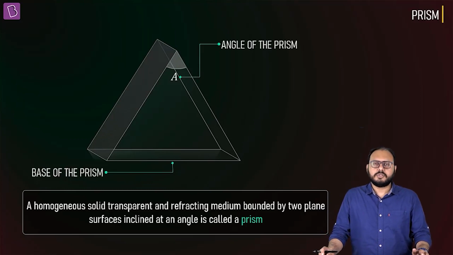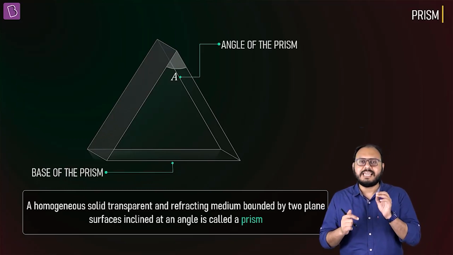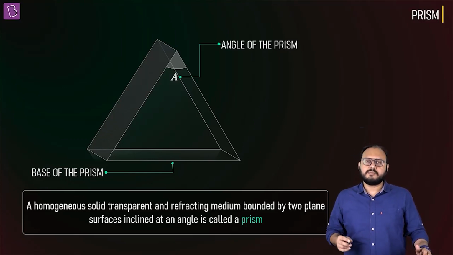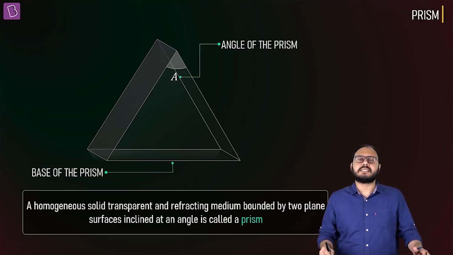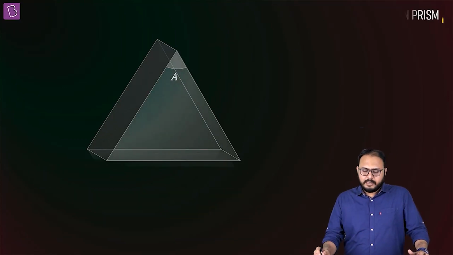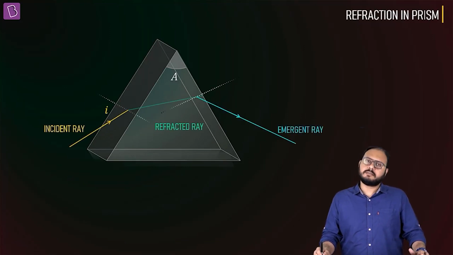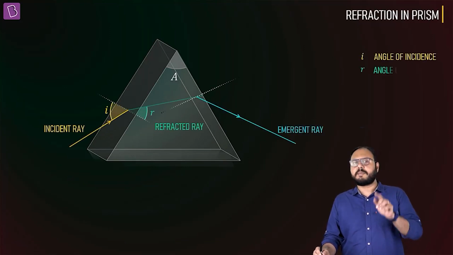Some standard terminologies. Prism base, and especially that angle, the key angle, is called the angle of prism, and the standard symbol you will find in the books is capital A. Is that clear? Good. Let's send a ray in. Did you see the nomenclature is the same as the parallel slab?